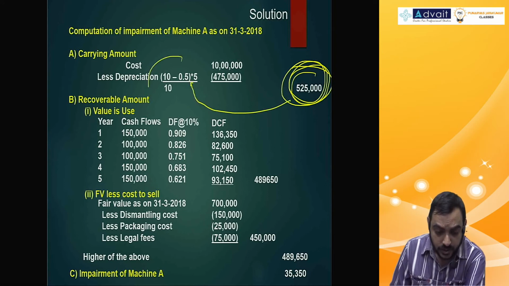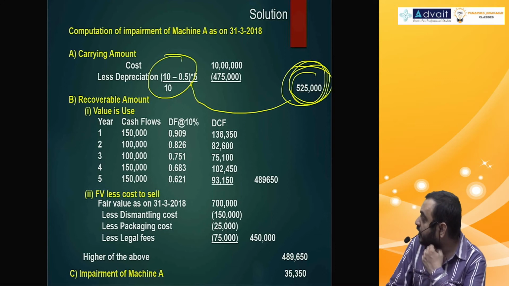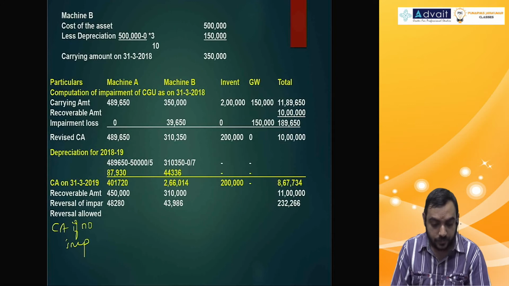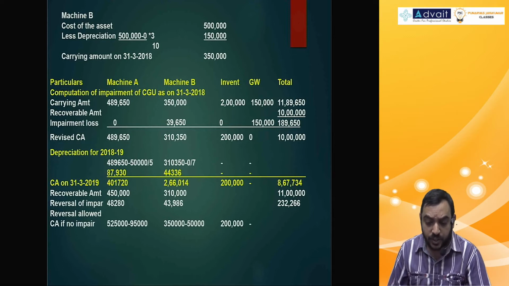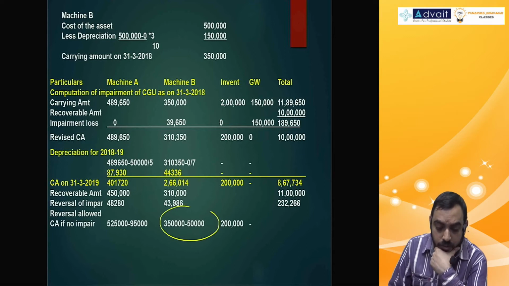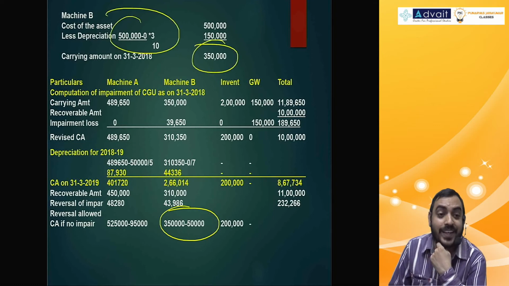How much? This 10 lakh minus 0.5 divided by 10. That would be 95,000. And for machinery B, it would be 3,50,000 minus 50,000. This 50,000 is this 5 lakh by 10.